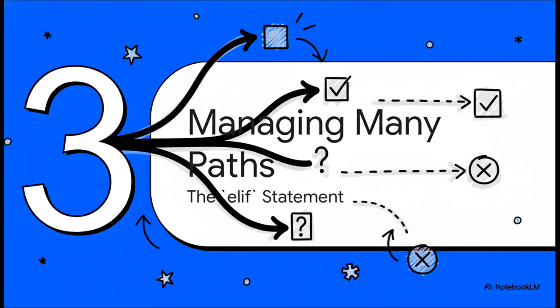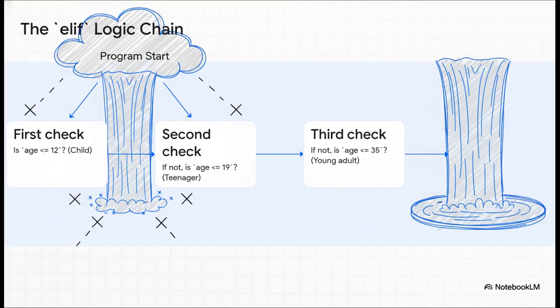This thing is the perfect tool for when you need to create a chain of checks, letting your program navigate through several different possibilities. So the way this elif chain works is like a waterfall. The program starts right at the top, with that first check you see here. If that condition is false, it just flows down to the next one. If that one's also false, it keeps flowing down. But as soon as it finds a condition that's true, it runs that code, and then, boom, it jumps out of the entire structure, completely ignoring everything else below.